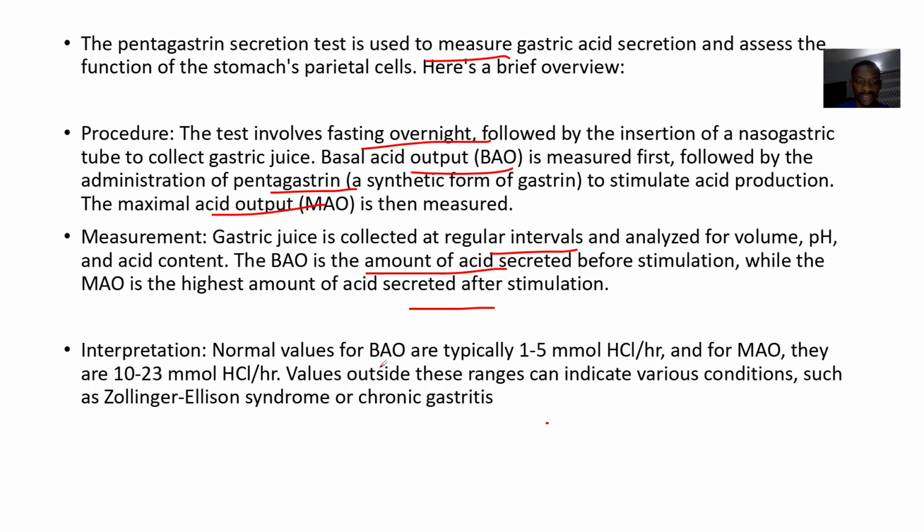So interpretation now, normal value should be about 1 to 5 millimoles of HCl produced per hour for the maximal acid output. Then, okay, I think this is a range.